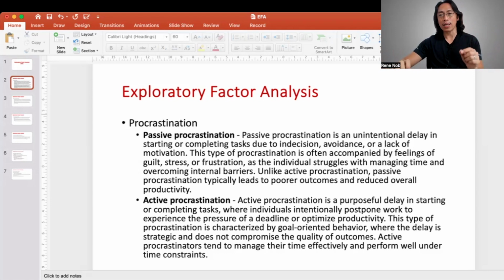Items that, when in a scale, if a person reads them and rates their level of agreement with regard to these items, the way that they respond should be informed by the true score, the actual level of either passive or active procrastination within them as internal constructs.